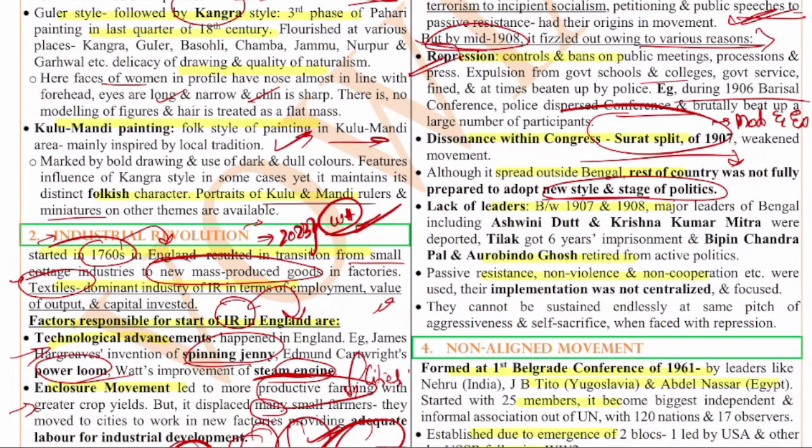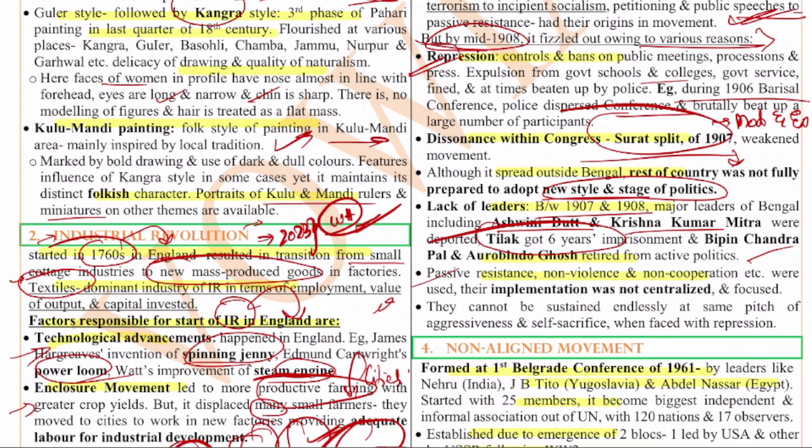There was a lack of leaders between 1907 and 1908. The major leaders of Bengal, including Ashwini Dutt and Krishna Kumar Mitra, were deported, and Tilak was sent to jail. Bipin Chandra Pal and Aurobindo Ghosh retired from active politics.